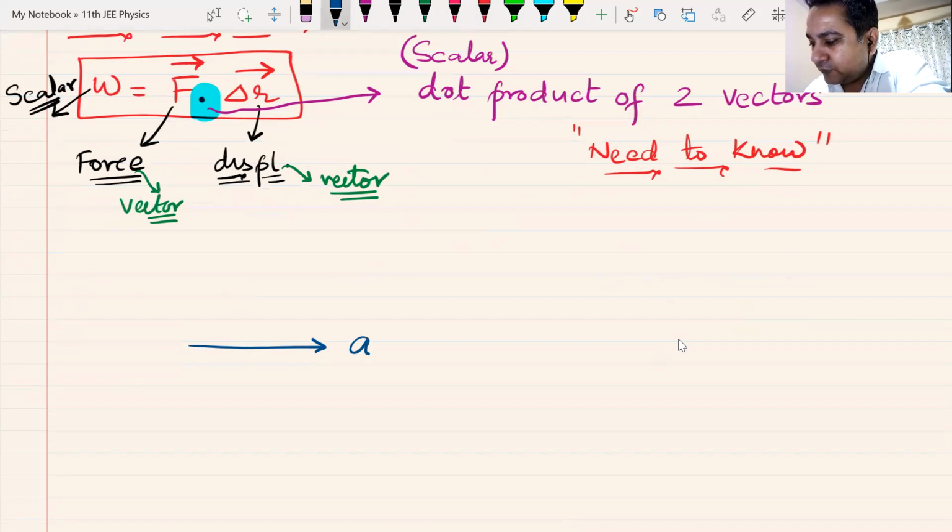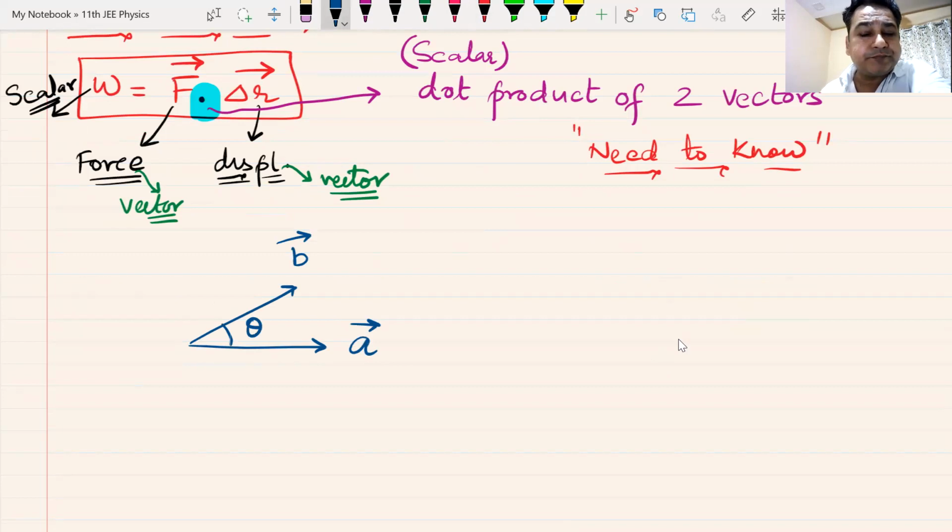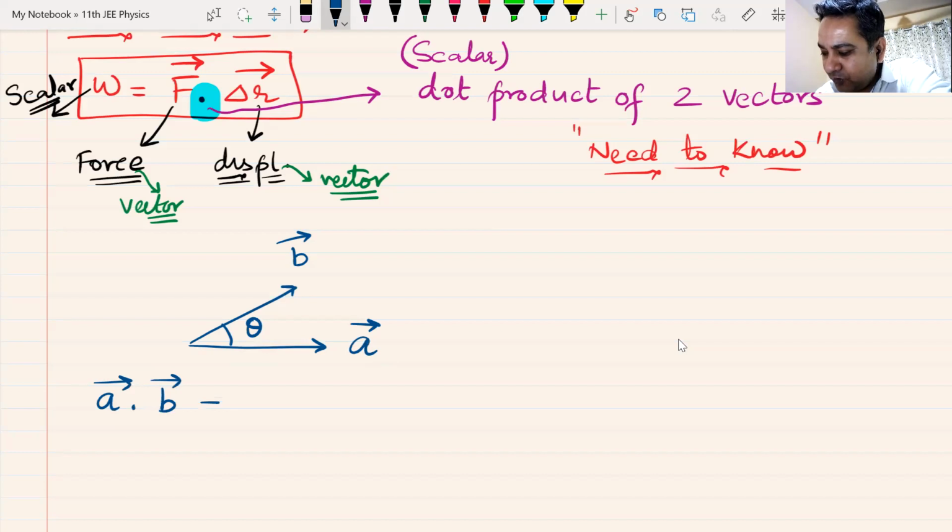There are two vectors, vector A and vector B. The angle between these two vectors is theta. Now, if I write A dot B, A dot B gives me a number. It gives me a scalar. And the value of this A dot B is magnitude of A multiplied by magnitude of B multiplied by cos of theta.